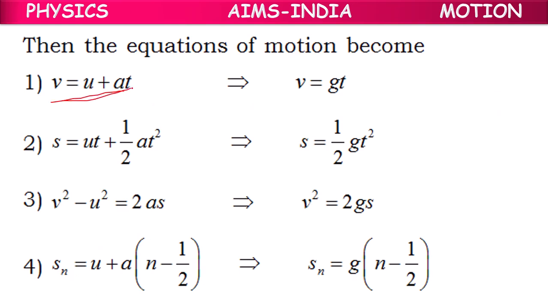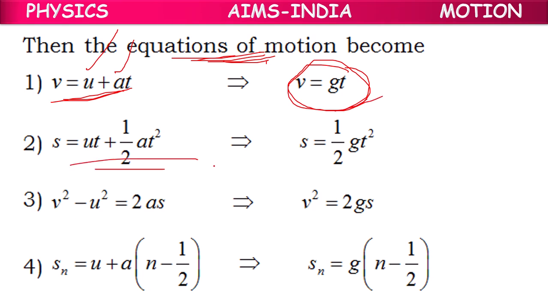So we have V equal to U plus AT. In the place of U we can keep 0, and in the place of A we can keep G. So V equal to GT is the first equation of motion for a freely falling body. For the second equation of motion, in the place of U keep 0, so 0 into T is 0, and in the place of A we can keep G. So S equal to half GT square. This is the second equation of motion.